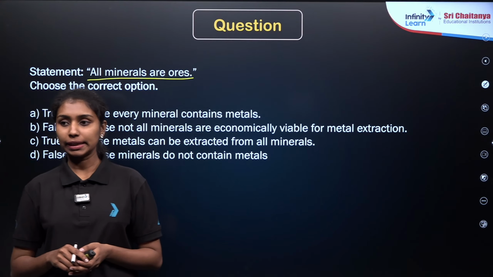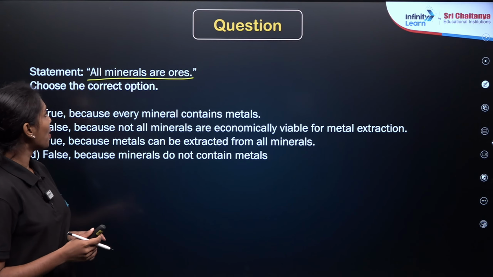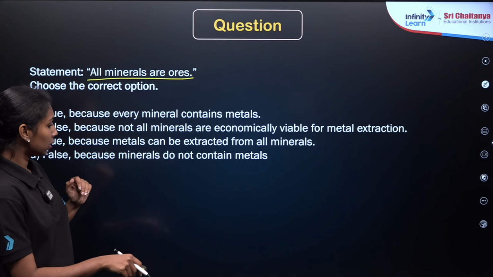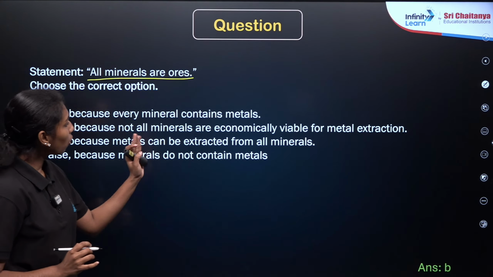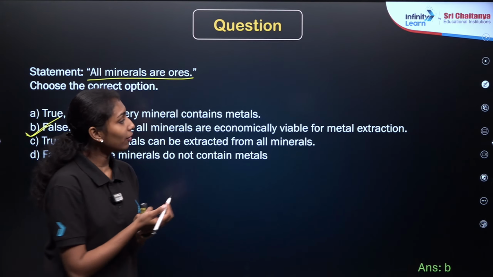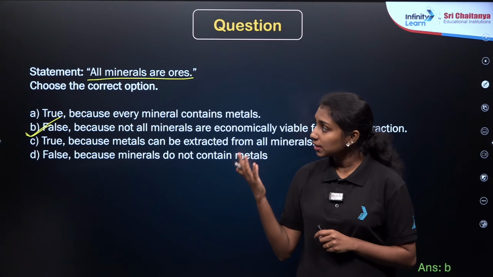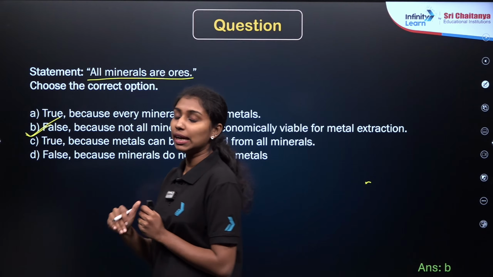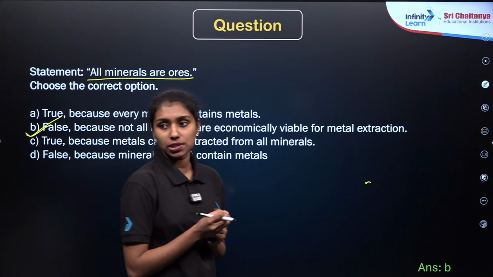So I have already repeated, right? All minerals are not ores. So this statement will be false, right? Because not all minerals are ores. They must be economically viable for metal extraction, as we already saw in the case of bauxite, right? If we want to extract aluminum from any other mineral, it is not possible. Only bauxite contains aluminum oxide in a high concentration.